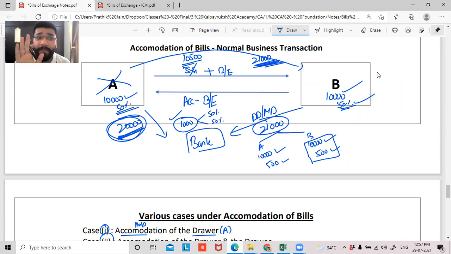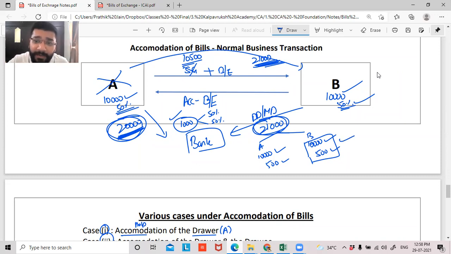Until B makes the payment to the banker, the banker will not enjoy that money, no? The banker has given 20,000 only. Where did he get the money? Only when he receives the 21,000 rupees from B, only then can you say that the banker has enjoyed the 1,000 rupees. Correct? Now on the maturity date, B has to make the payment.